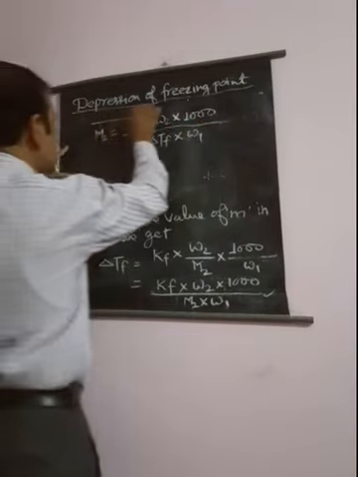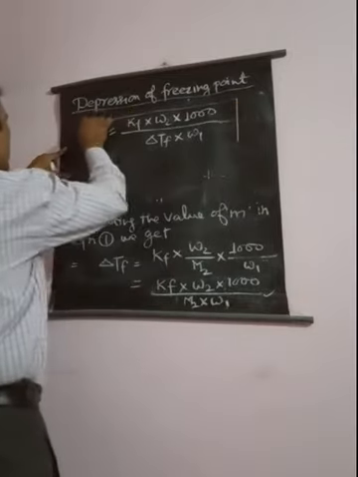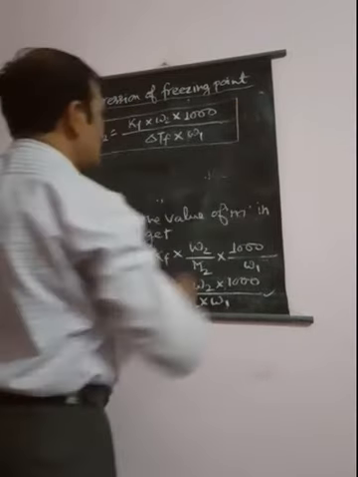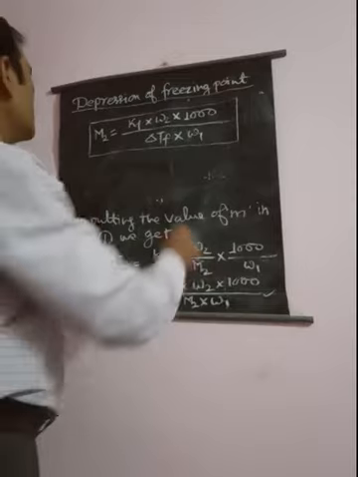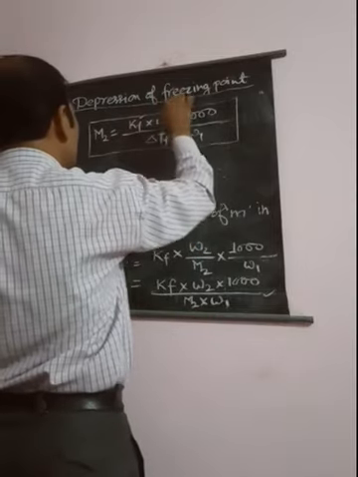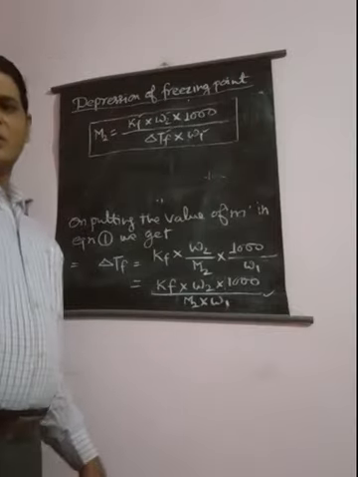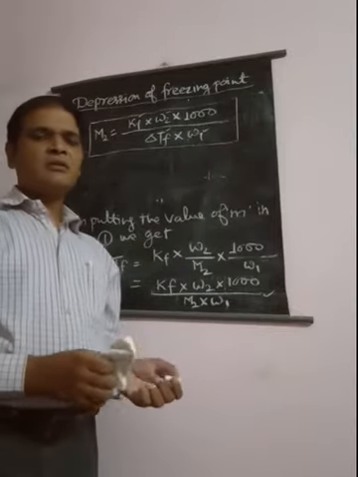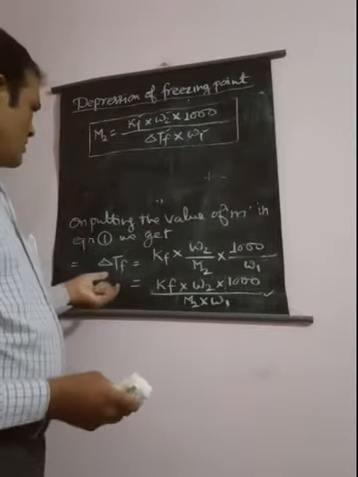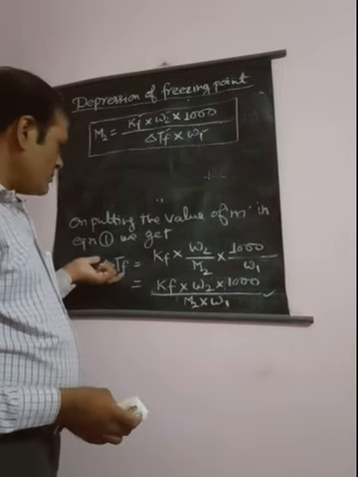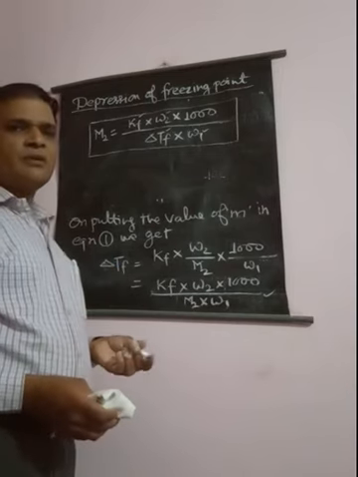With this formula, one can easily find the molar mass of the solute if the values of Kf, W2, delta Tf and W1 are known. And in this manner we can also find the value of the depression of freezing point of a solution.